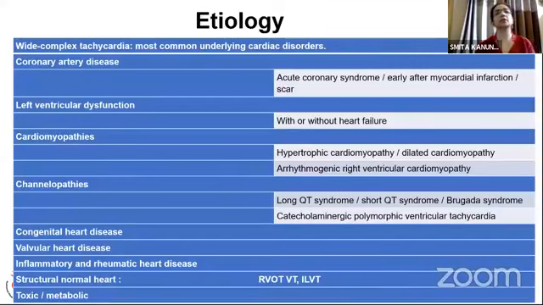There are a number of pathological factors which are responsible for wide complex tachycardia. These include coronary artery disease, cardiomyopathies like hypertrophic or dilated cardiomyopathy, arrhythmogenic right ventricular cardiomyopathy, and channelopathies like long QT, short QT, Brugada syndrome, and catecholaminergic polymorphic ventricular tachycardia. Sometimes in congenital heart disease, especially after repair of tetralogy of Fallot, VSD, or mitral valve prolapse, it may have a wide complex tachycardia. Wide complex tachycardia may also occur in a structurally normal heart, which includes RVOT VT and idiopathic left ventricular tachycardia.